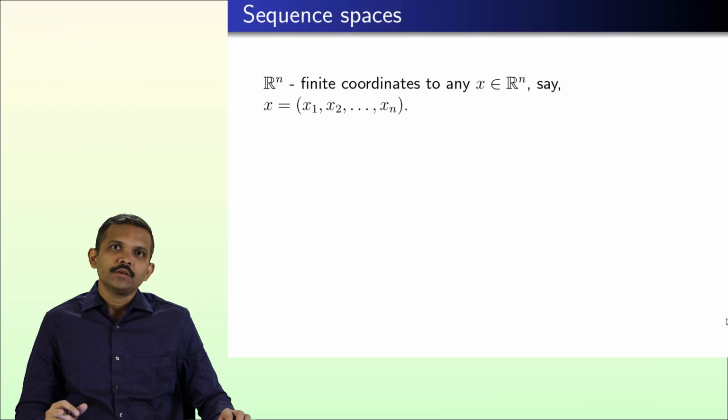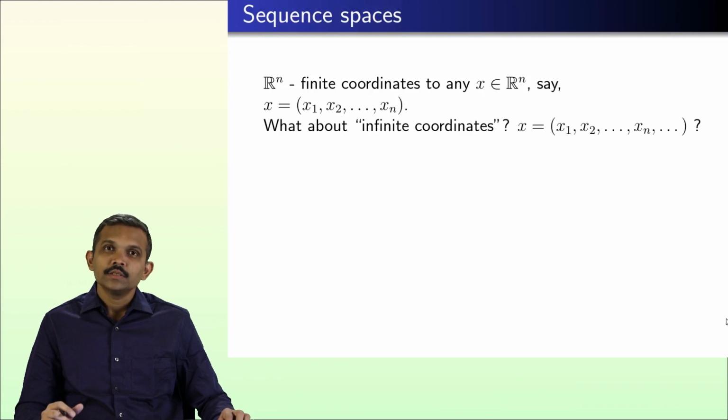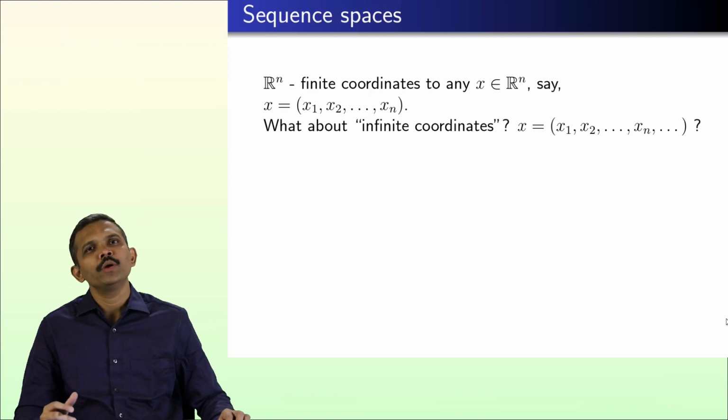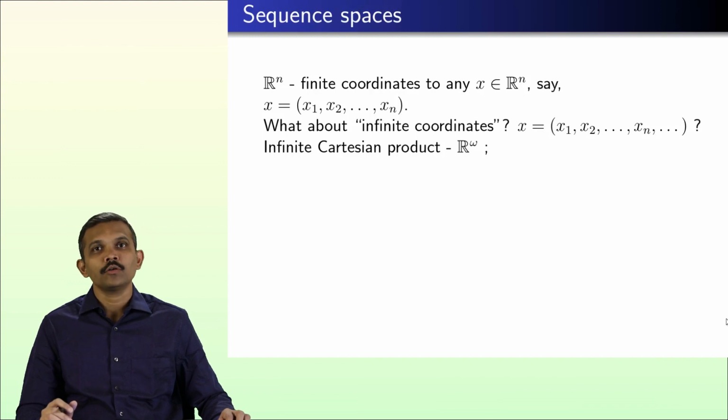Let us ask a question: what about an element having infinitely many coordinates, something like this? Definitely it will not belong to Rn for any natural number n. Then we say that it belongs to an infinite Cartesian product of R, which we denote by R omega.